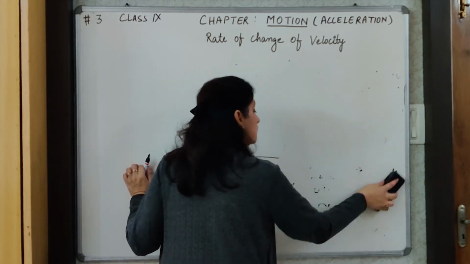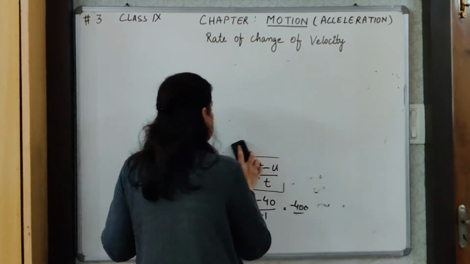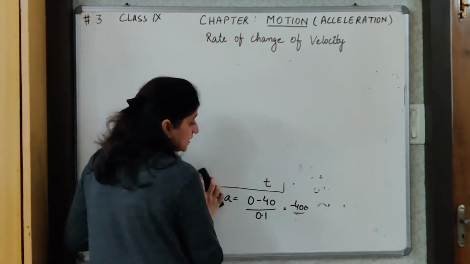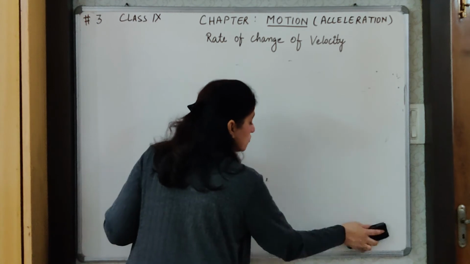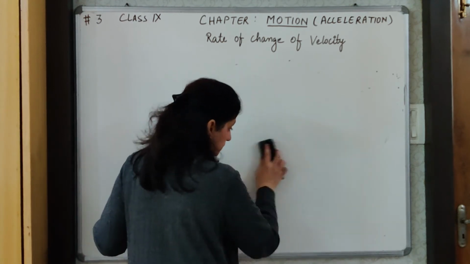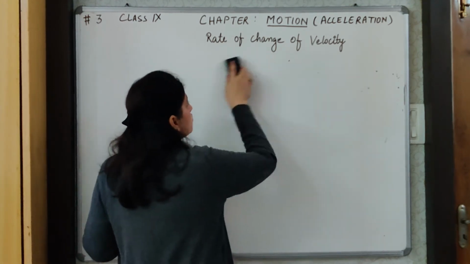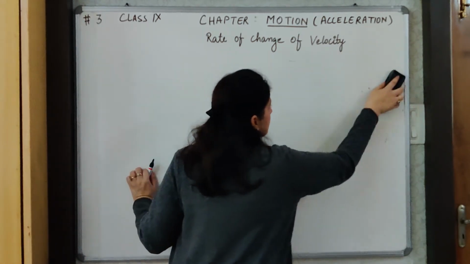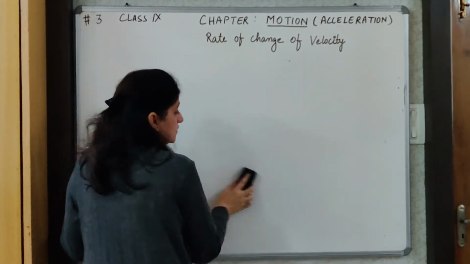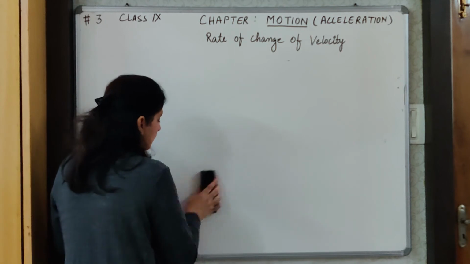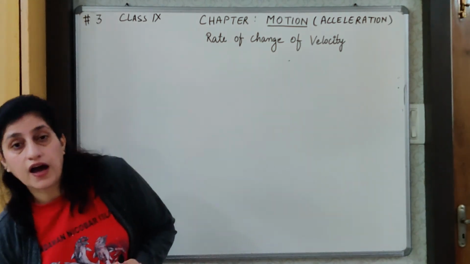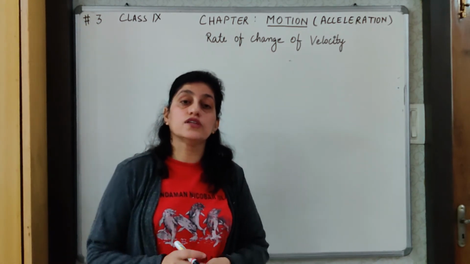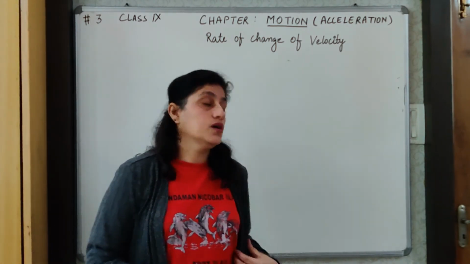So I need to convert my question into SI units. It is not required when you have velocity in km/h and time in hours only. When you have both the units similar, then you need not convert. But if asked in meter per second, then you need to convert also.